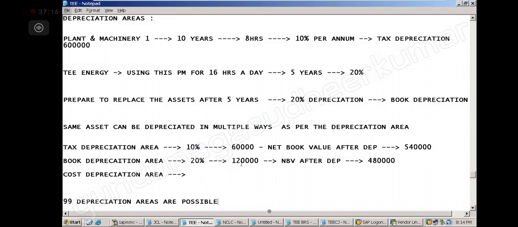You have to set aside money to buy the new asset. So depending upon the purpose of what you are doing, your area will be different. So that is the depreciation area. The same asset can be depreciated in multiple ways at the same time.